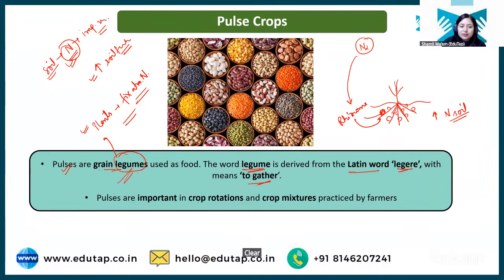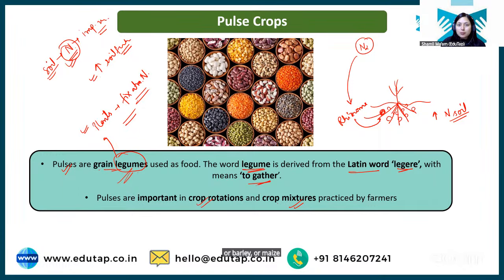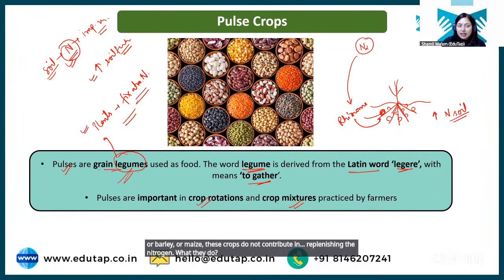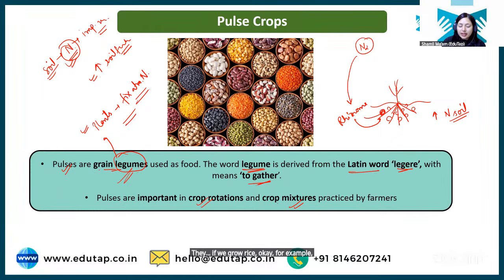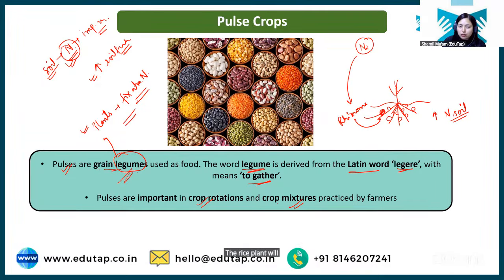Clear? And it is very important in crop rotation and crop mixture, because see, students, when we grow crops like rice, wheat, barley or maize, these crops do not contribute to replenishing the nitrogen. For example, if you have grown rice, the rice will grow for 6 months. The rice plant will exhaust all the nitrogen for its growth and development, but it will not replenish it back. And if you grow a pulse after rice, what will happen? All the nitrogen that is exhausted by rice will be replenished by that particular pulse crop.